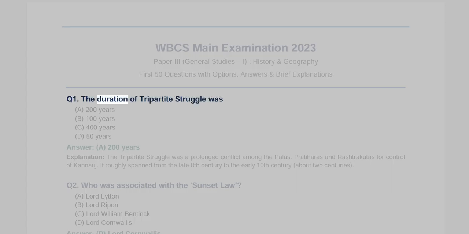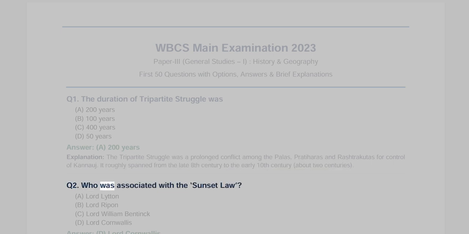Q1. The duration of tripartite struggle was A. 200 years, B. 100 years, C. 400 years, D. 50 years. Answer A. 200 years. Explanation. The tripartite struggle was a prolonged conflict among the Palas, Pratiharas and Rashtrakutas for control of Kannauj. It roughly spanned from the late 8th century to the early 10th century, about 2 centuries.